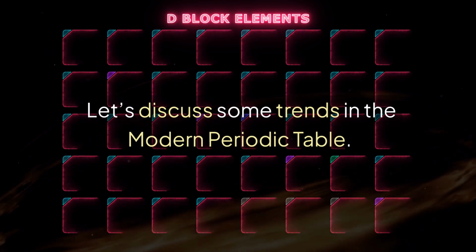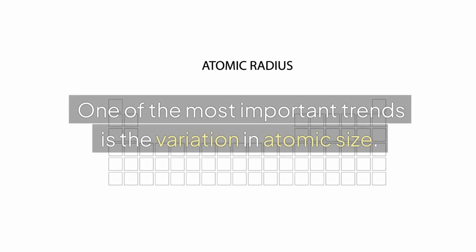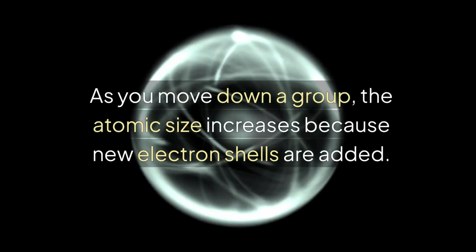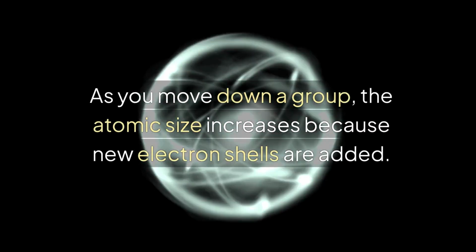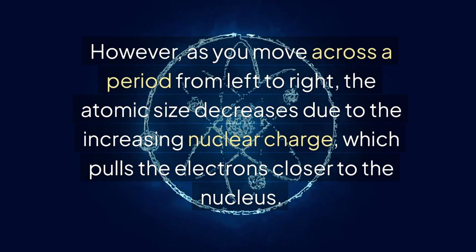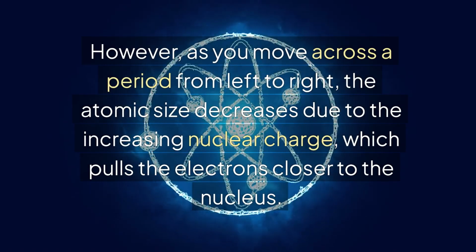Let's discuss some trends in the modern periodic table. One of the most important trends is the variation in atomic size. As you move down a group, the atomic size increases because new electron shells are added. However, as you move across a period from left to right, the atomic size decreases due to the increasing nuclear charge, which pulls the electrons closer to the nucleus.